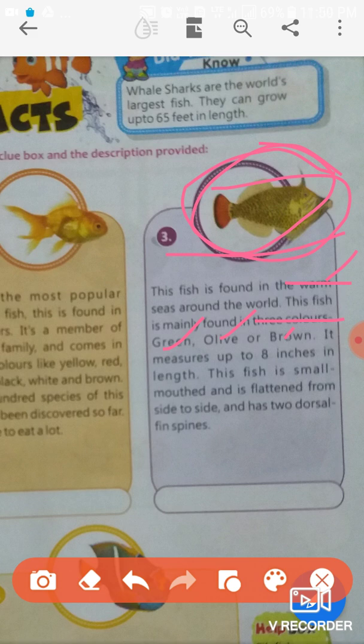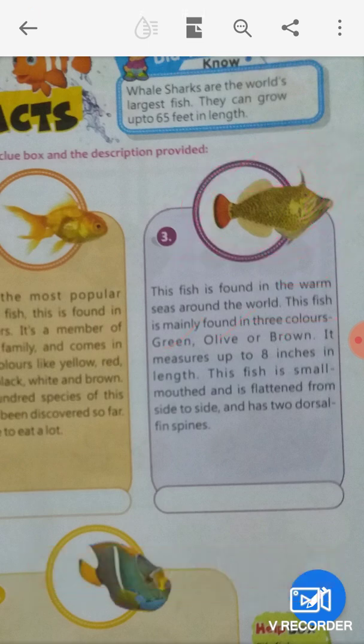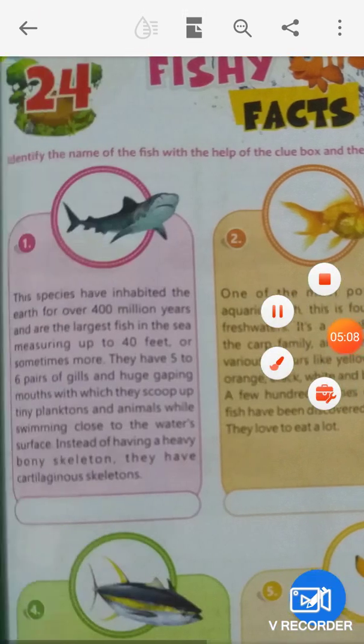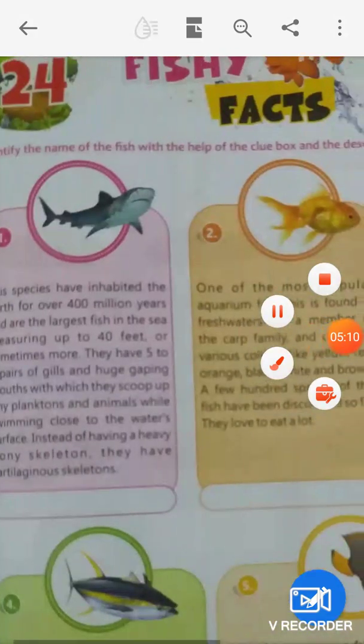This fish has a small mouth, and is flattened from side to side. It has two dorsal fin spines. Okay guys, so here we have discussed 1, 2, 3 fish.